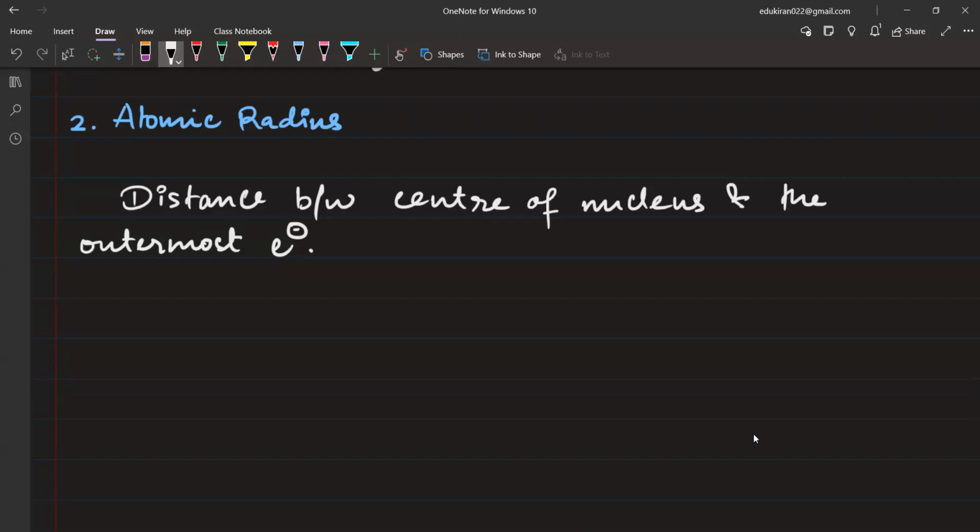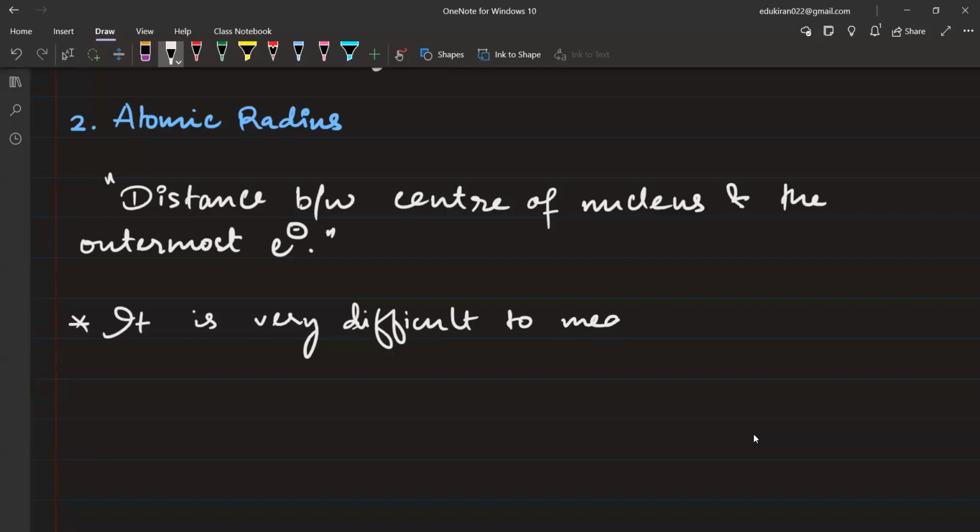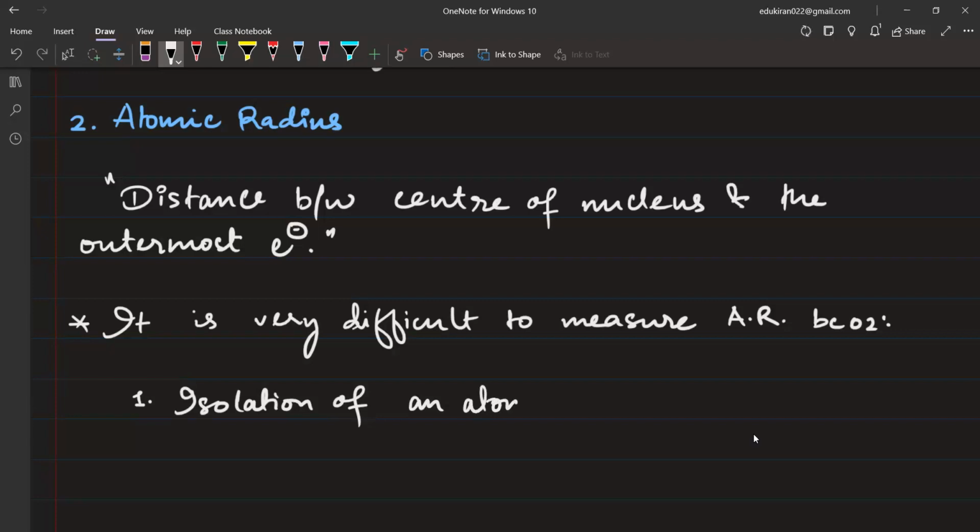So right here, first point, this is the definition: distance between the center of the nucleus and the outermost electron. Next, you will write the difficulty in measurement. Please write, it is very difficult to measure atomic radius because, number one, isolation of an atom is very difficult.